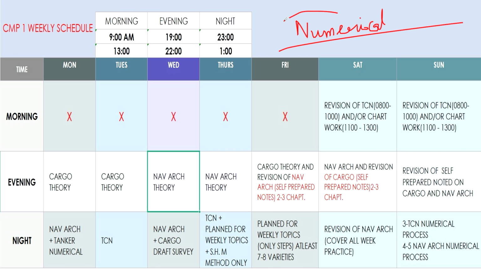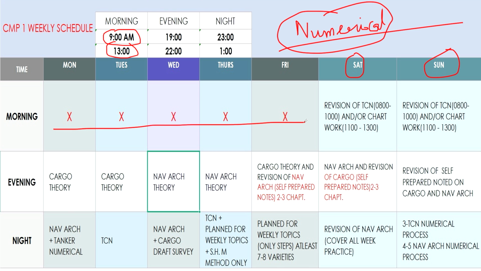Now let's talk here only about the numerical part. Okay, so in the morning you have only 9 a.m. to 1300. This is the morning study time, for which days? Only Saturday and Sunday. On the rest of the days you don't have these times, because they are all occupied by the class. Okay? And the evening time is available all over the week.